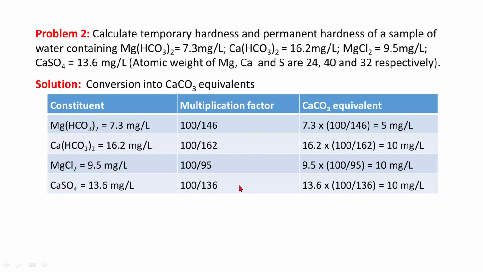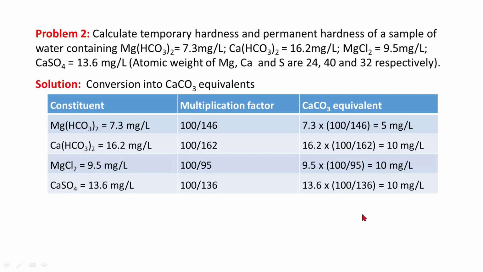This is multiplication factor, and we find the calcium carbonate equivalent 5 milligram per liter for magnesium bicarbonate, 10 milligram per liter for calcium bicarbonate, and so on. Now we have to calculate the temporary and permanent hardness of water.